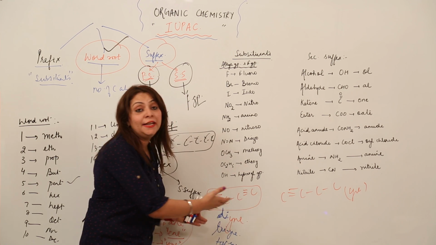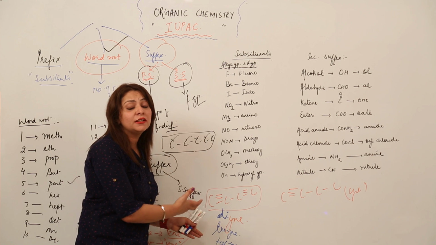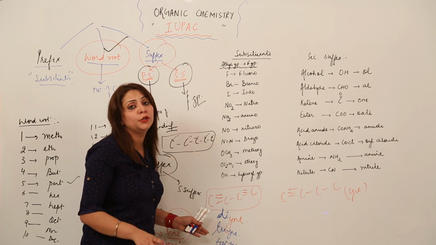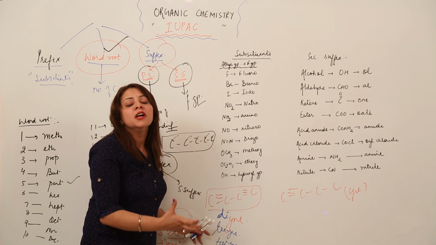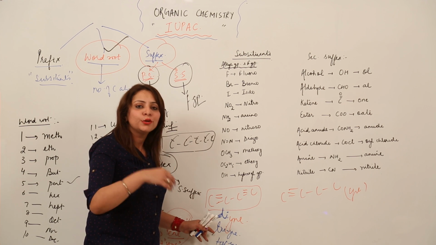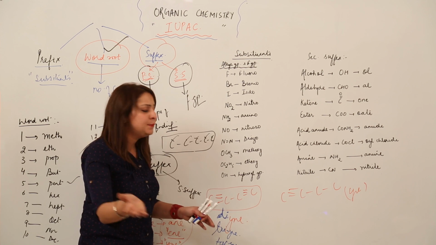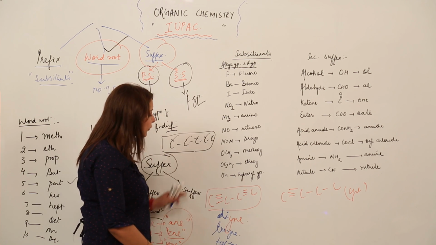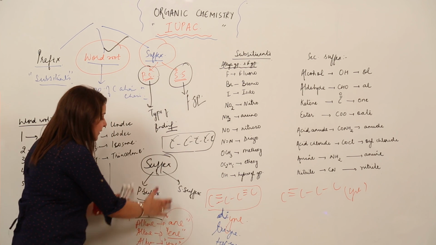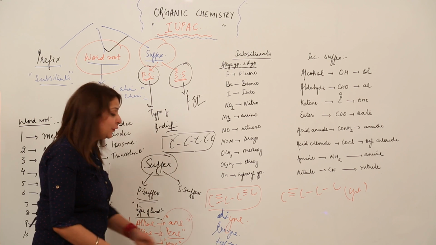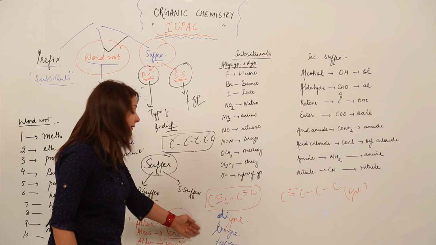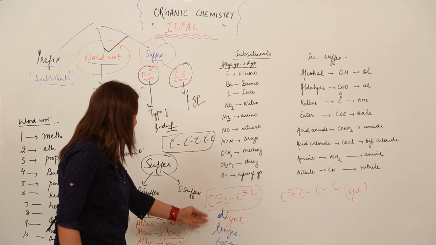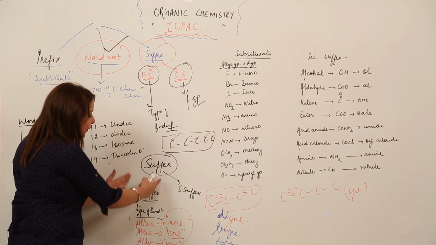So this is very important. If you won't be writing di, tri, your whole question is going to be wrong. So you need to specify di, tri, tetra, whatever, that means two double bonds are present or two triple bonds are present. The same happens with the double bond as well. So this is what is indicated by the primary suffix. I hope you have written this di, tri, tetra in your copies as an important note. Yes, it is very important, so do not forget it. So I think you are clear with the suffix.